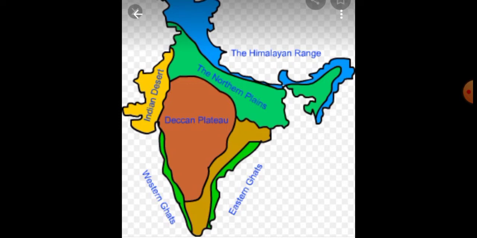It contains the oldest crystalline rocks. It extends over some states. The particular states are Telangana, Andhra Pradesh, Maharashtra, Karnataka, Kerala and Tamil Nadu. India's 43% of area is covered by this Deccan Plateau. It is 1000 meters above the sea level.